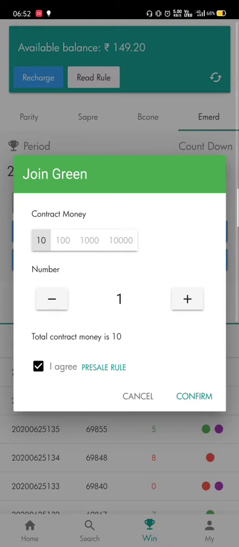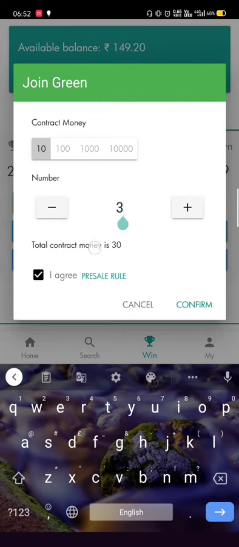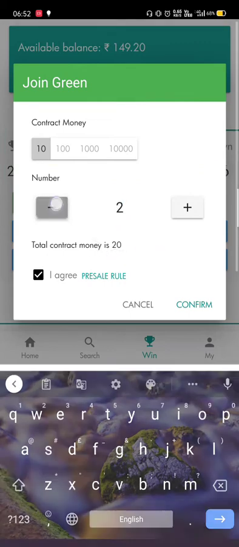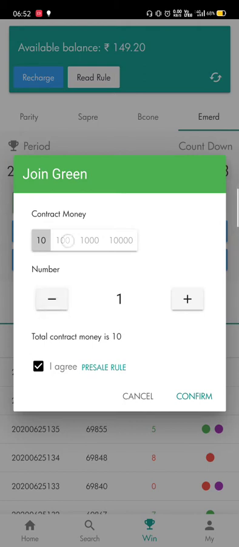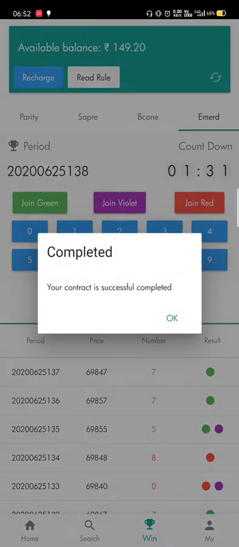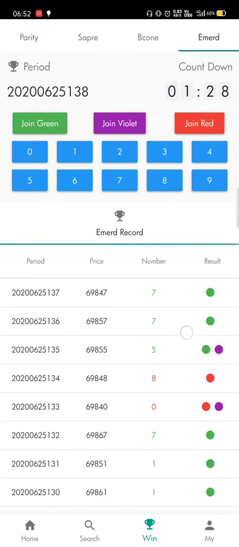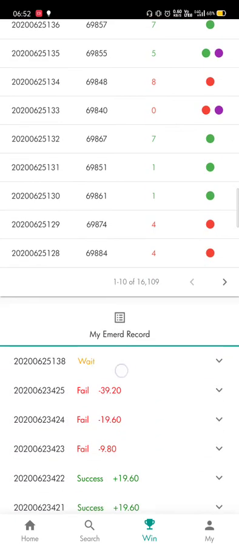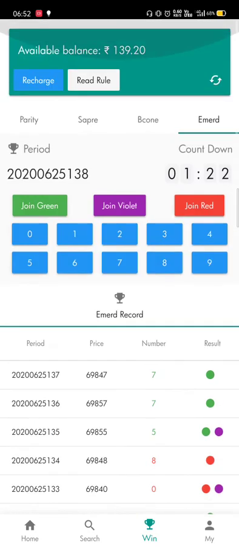If you want to invest 30, then select 10 and just increase it. As you can see, when I increase it by 3, the 10 amount is multiplied by 3, so the total amount is 30. If I want to bet 10 rupees, then I will select 10 rupees with quantity 1, and I have to agree to the rules. Then we press confirm. Our bet has been placed, and you can see it's in waiting. After this countdown ends, your result will be shown.